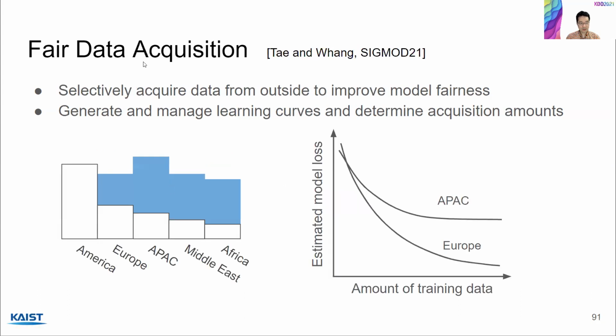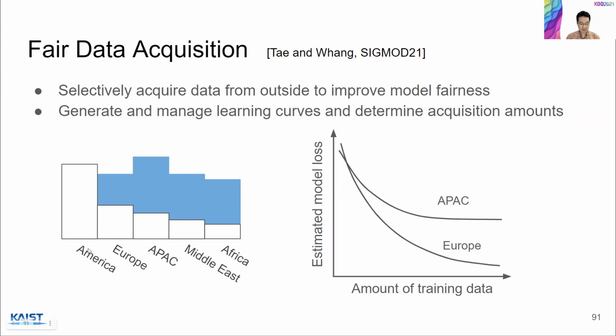The third approach I want to introduce is fair data acquisition. The motivation is there are a lot of publicly available data sets around us, and also data set search engines. And so we can actually acquire data more easily than before. Now, simply acquiring lots of data is not always useful, especially from a fairness perspective.